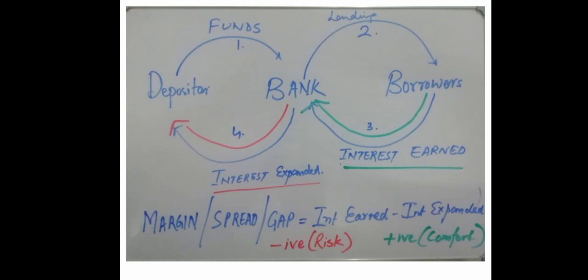Now, interest margin, spread or gap, we understood that this is a dimension in which we see the total amount of interest earned, and then we see what amount of money has been given to deposit holders. It will give you a picture of your margin. If a bank has a positive margin, then it is good. If it has a negative margin, it is not good, because it is going to affect your sustainability. Now, margins, the best margin, you see 3% is best.